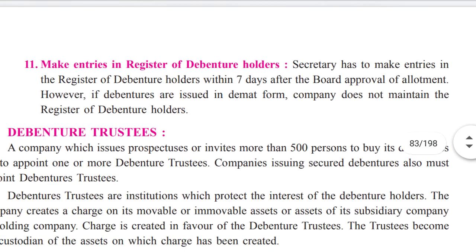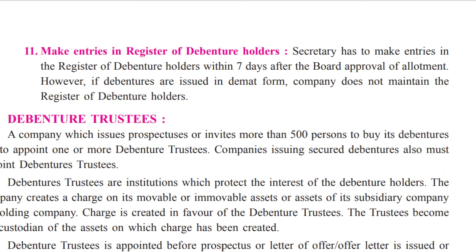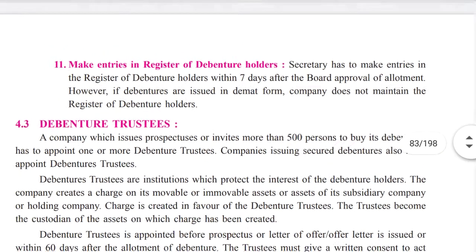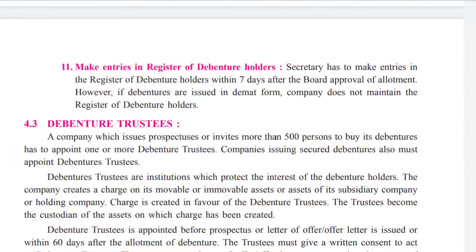Now make entries in the register of debenture holders. The secretary has to make entries in the register of debenture holders within 7 days after the board approval of allotment. However, if debentures are issued in demat form, the company does not maintain the register of debenture holders. If it is in demat form, demat means what? It's like an e-certificate, not in paper form. So if that is given to the people, then there is no need to create or maintain a register.